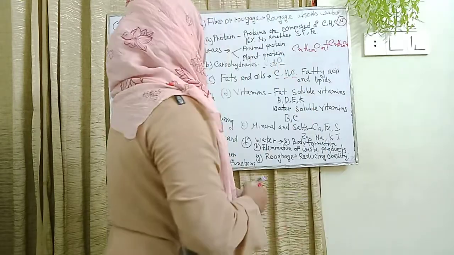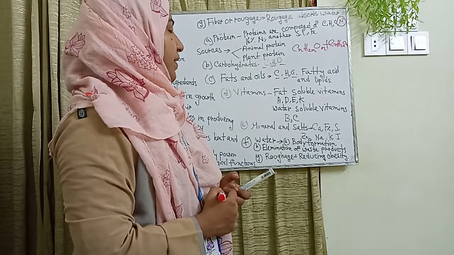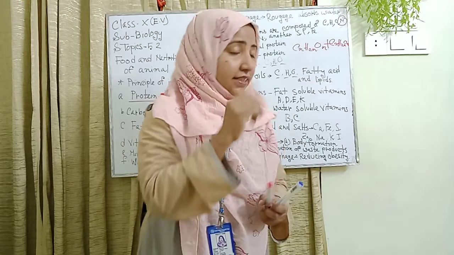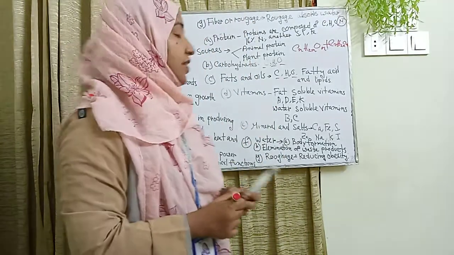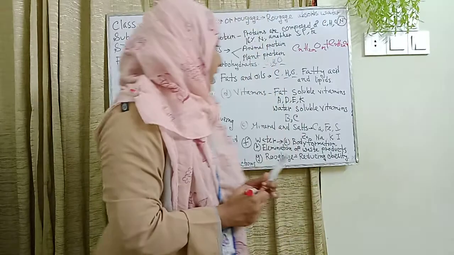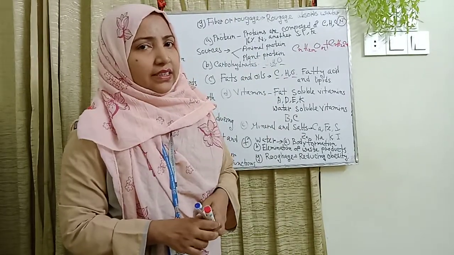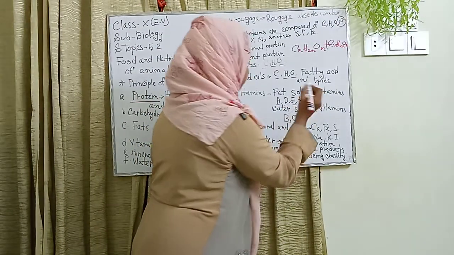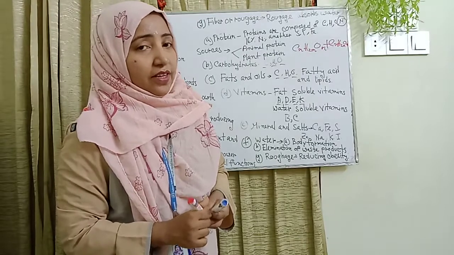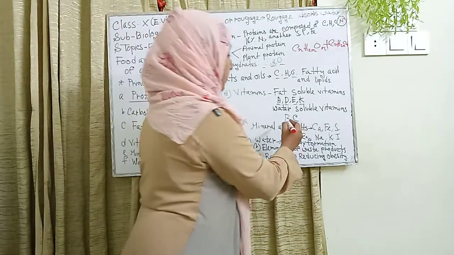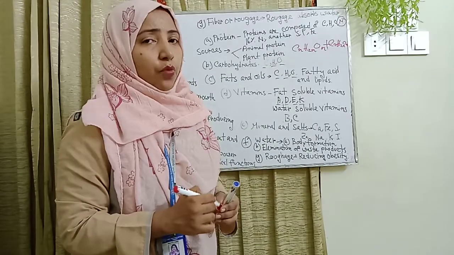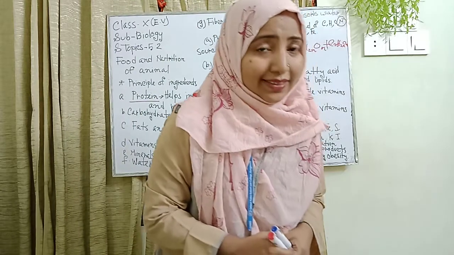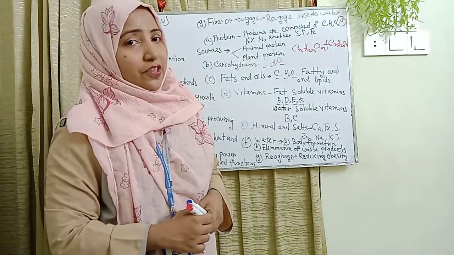Okay, another topic is vitamins. Basically there are two types of vitamins: water soluble vitamins and fat soluble vitamins. Fat soluble vitamins are basically vitamin A, D, E and K. Water soluble vitamins are basically vitamin B, which is B1 to B12, also called vitamin B complex, and also vitamin C.